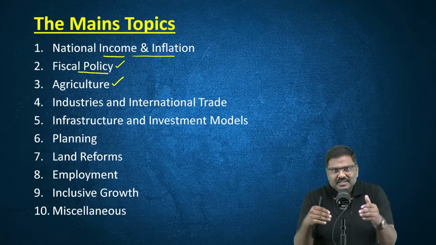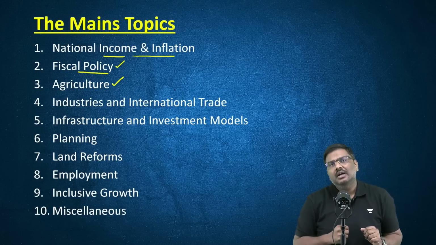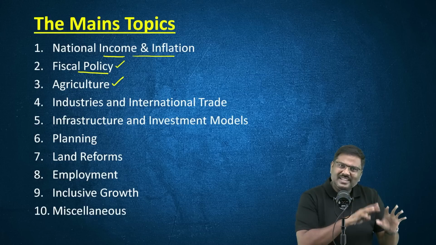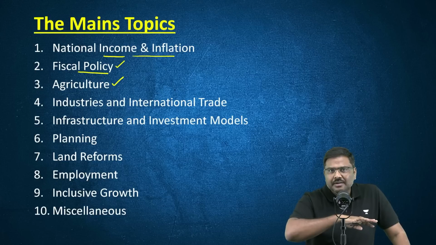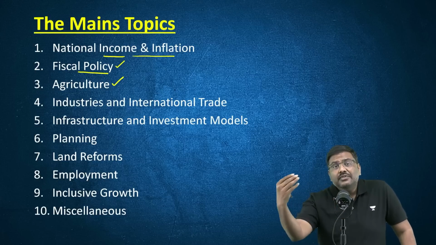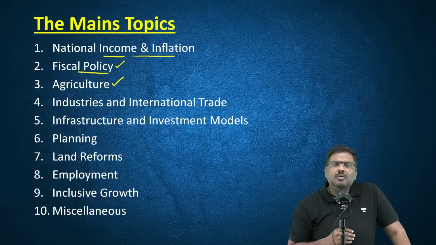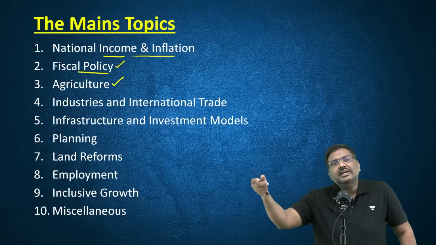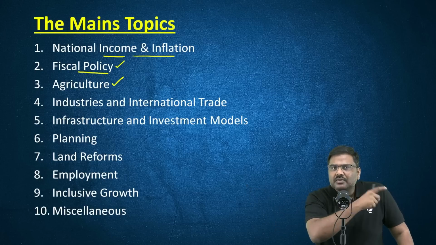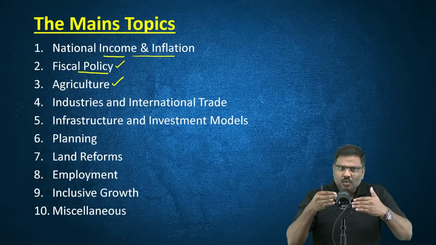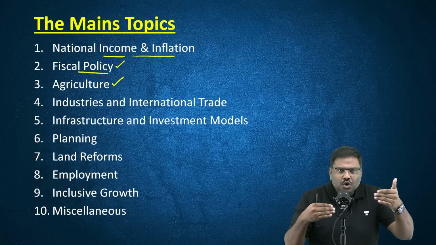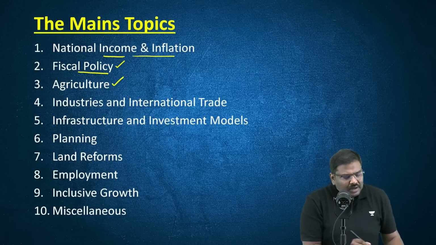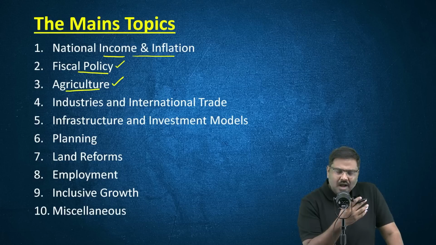And in the same way, I just want to tell you one more important point here itself. It's not that what you have studied in Indian economy will be purely asked only in this particular paper. In the past we have seen, for example, you must have studied infrastructure, which also is one of the listed topics here under GS paper 3 economics. But the concepts associated with infrastructure will be asked in the geography paper. The reason being, there is an overlapping area between geography and economics, that is economic geography. So do not be worried, but essentially one chapter that I've listed here is agriculture.